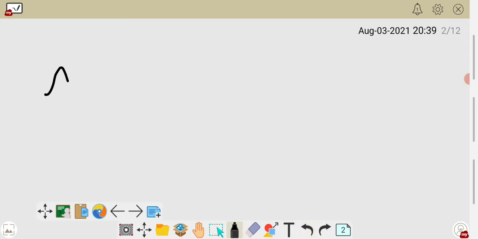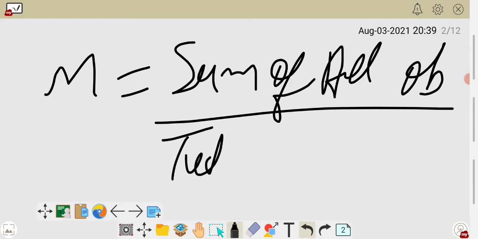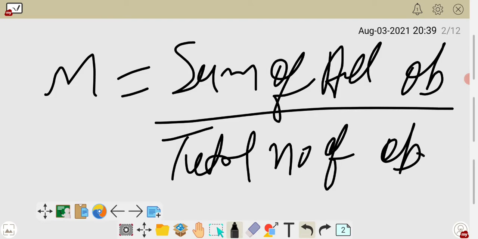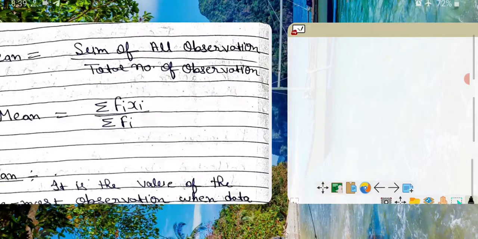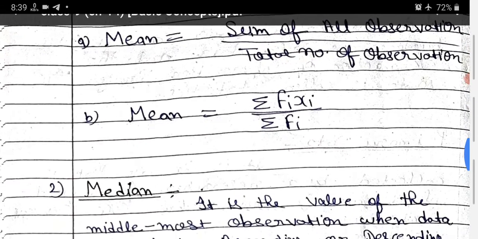So what is the mean? Mean is equal to the sum of all observations upon the total number of observations. It is known as mean. Okay. So for the mean you have to write the sum of all observations upon the total number of observations.